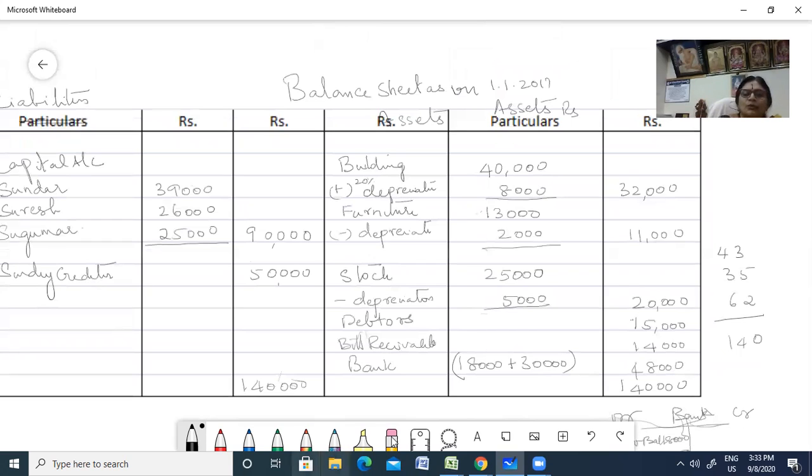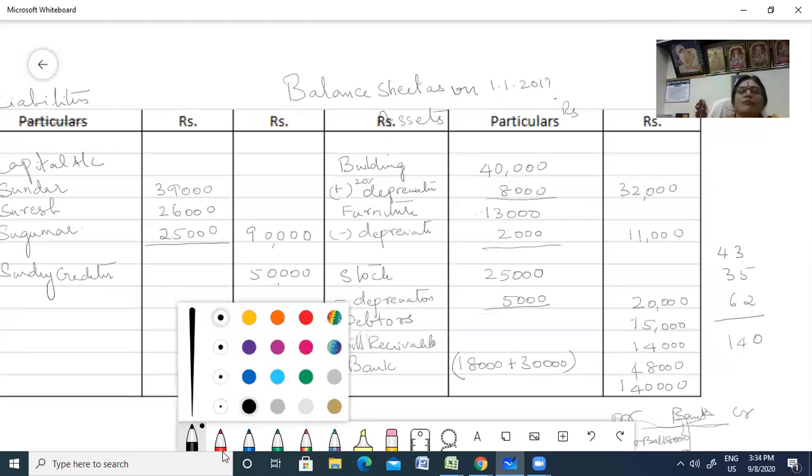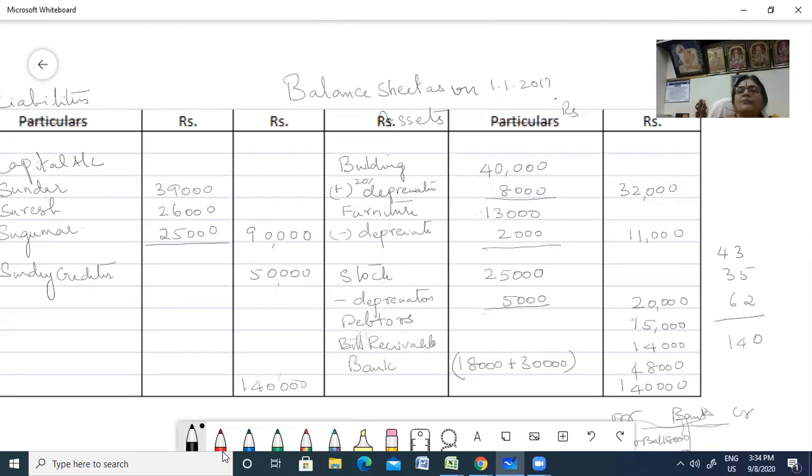There's something I wanted to correct actually, to erase it so that it looks neat. Okay, this looks neat. Okay, now that I have done that. Okay, just wanted to erase it. This is also assets, okay? Rupees, both the columns are converted as rupees. Okay, children, I hope you understood this problem. Now our liability is equal to asset. Yeah, your assets is equal to liability. Our problem, you have solved the problem.